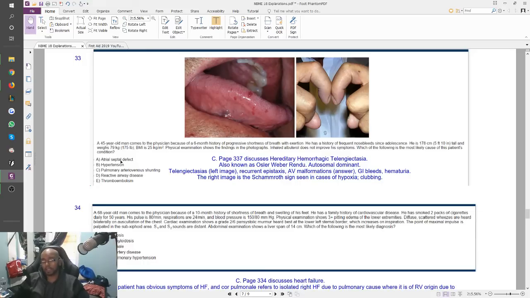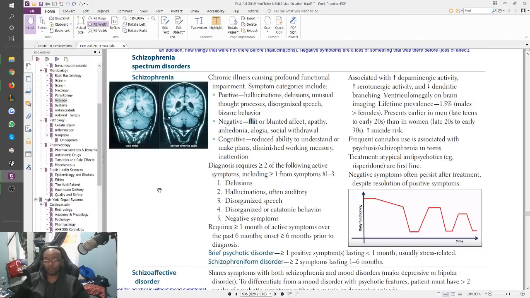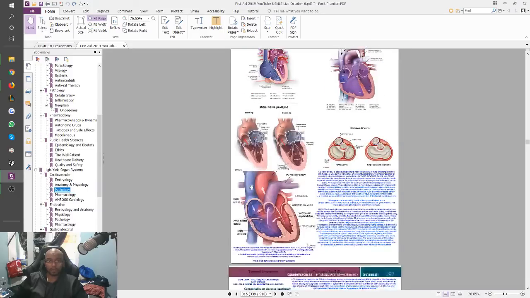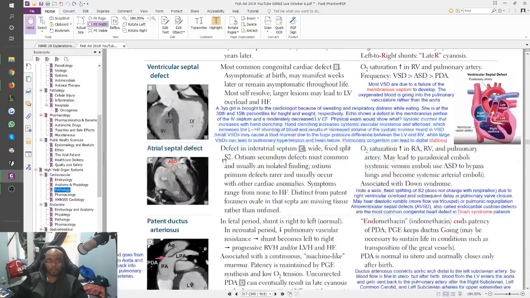An ASD, right? What does an ASD do? So let's look at it. Remember, ASD is part of the VAPE-later mnemonic. It causes late cyanosis, and that we see right here. So you can see how in an ASD you're going to have the possibility of a paradoxical emboli, where systemic venous emboli use the ASD to bypass the lungs and become systemic arterial emboli.